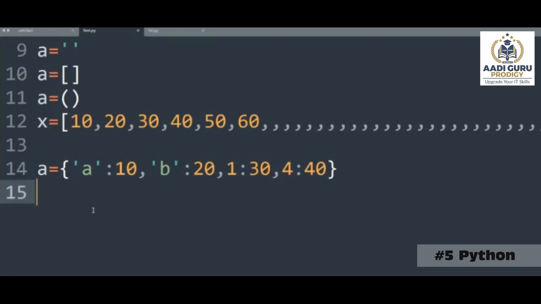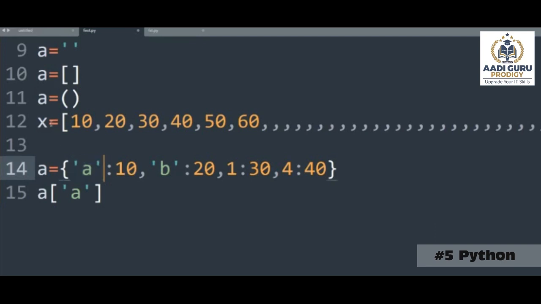Now, if you want to ask the interpreter, hey interpreter, give me the value 10, then what we have to do is call A of A, like this. Inside this dictionary A, I am calling the key. With the help of keys, you can get the values. Whatever name you want, however you want, you can give the names.